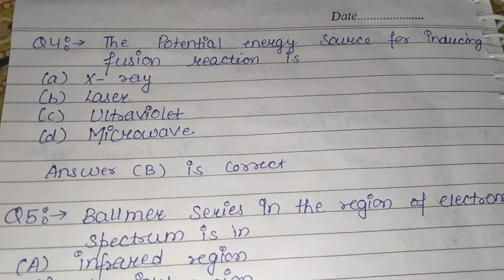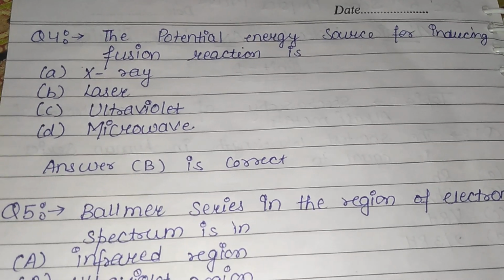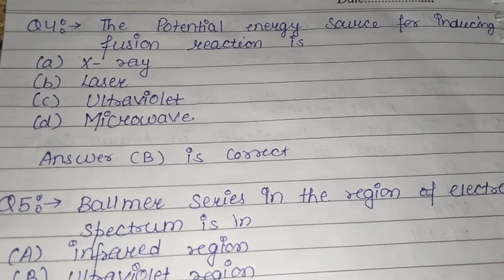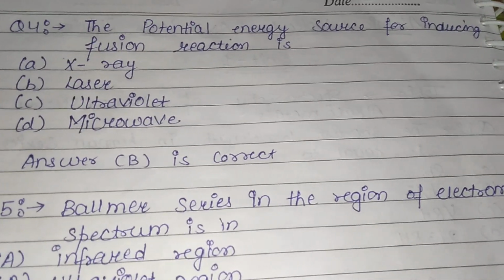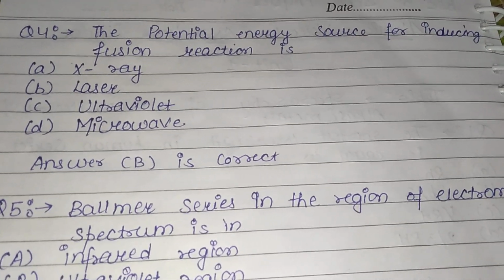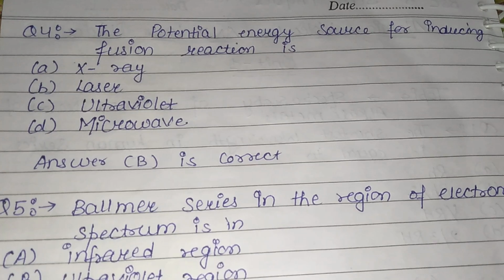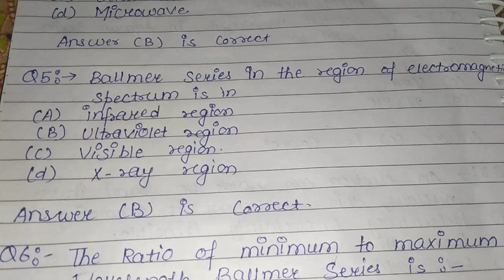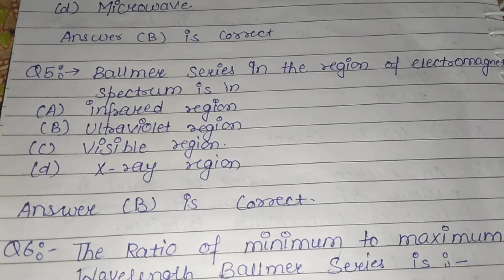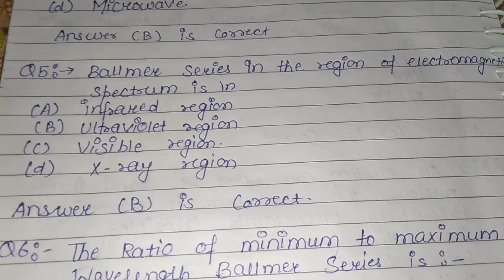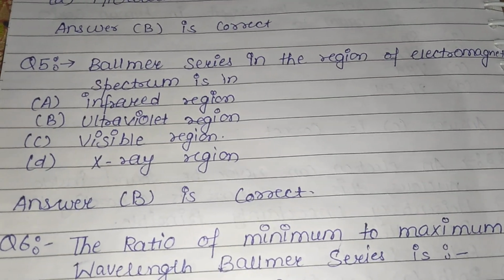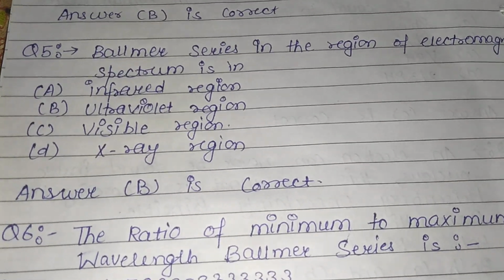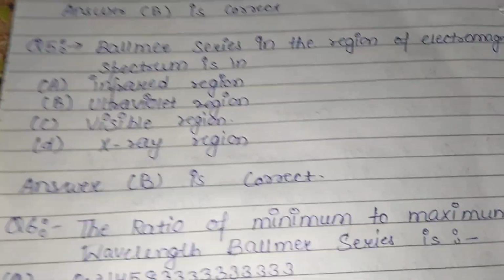Now fourth question is, the potential energy source for inducing fusion reaction is X-ray, laser, ultraviolet or microwave. So answer B is correct, which is laser. The potential energy source for inducing fusion reaction is laser. Now fifth question is, Balmer series in the region of electromagnetic spectrum is in, means in which region? You have to tell the region. Infrared region, ultraviolet region, visible region or X-ray region. So answer B is correct, it is in ultraviolet region.